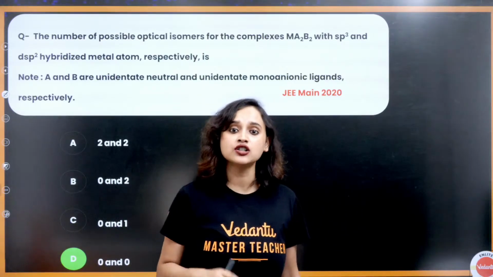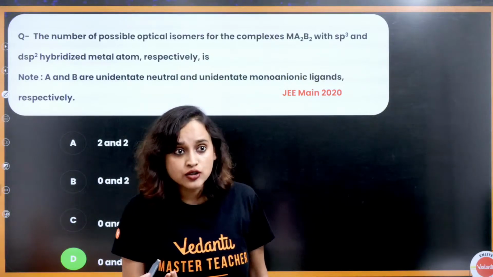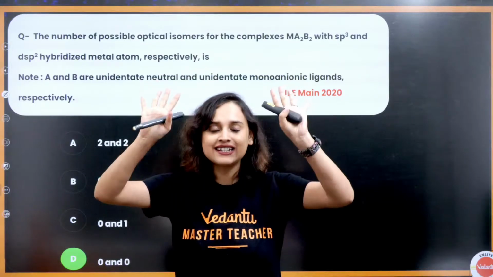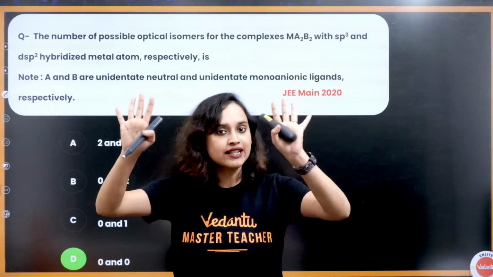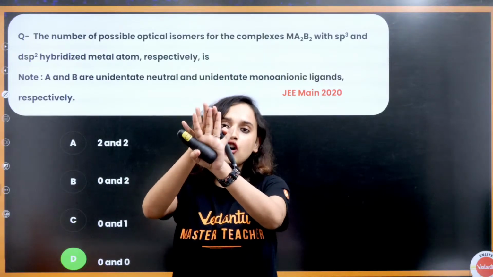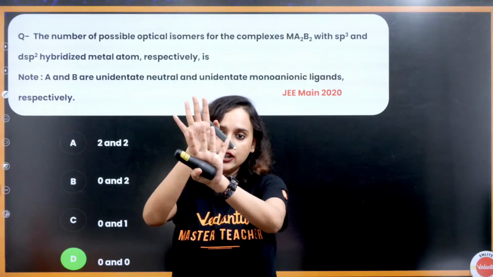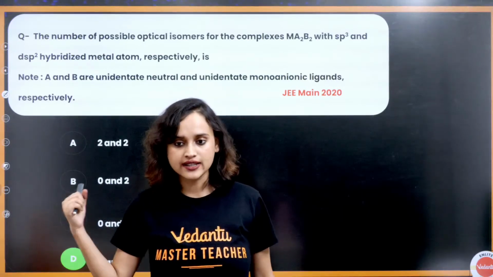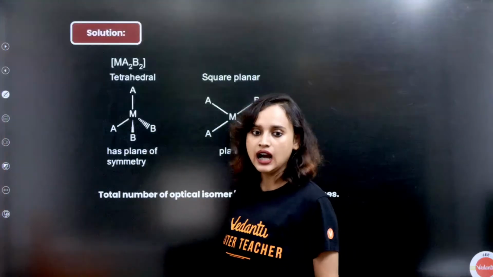What are optical isomers? Optical isomers are those isomers which look very similar but they are not overlapping. Easiest example is your hand. Your hands look exactly similar, but if you try to overlap them, what will happen? They will not be able to overlap. Alright? So that's the answer. Got it?